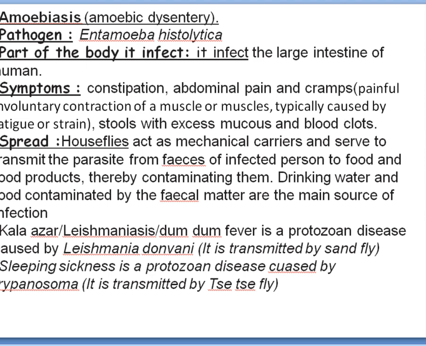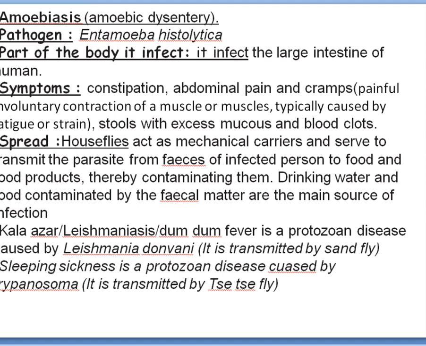Write the causative agent for amoebiasis. It is Entamoeba histolytica. And what is the mode of transmission? Contaminated food and water. How will it get contaminated? It is because of the housefly. What are the symptoms? Constipation, abdominal pain, cramps, and in the stool, the mucus will be present, and in severe cases, blood clot is also present.